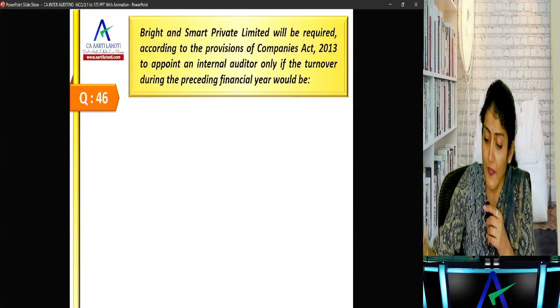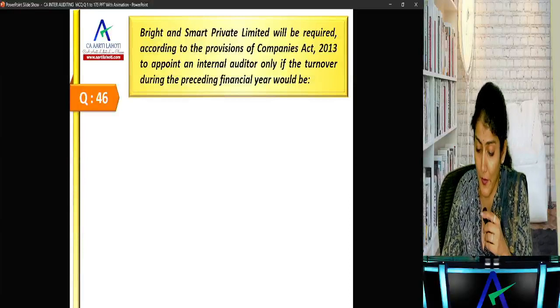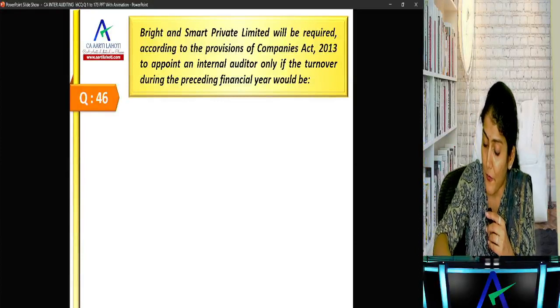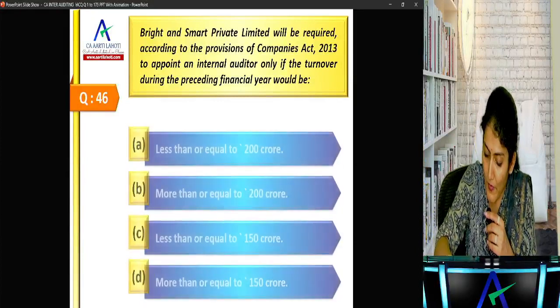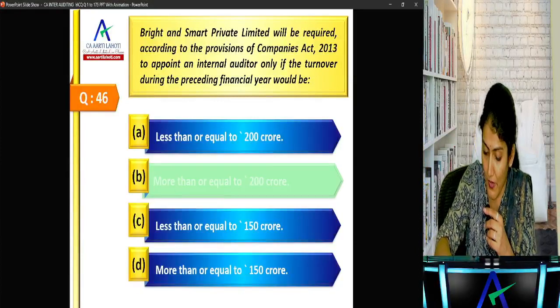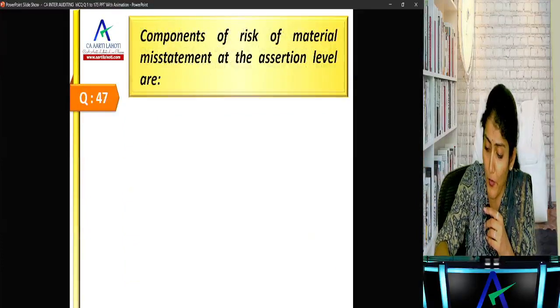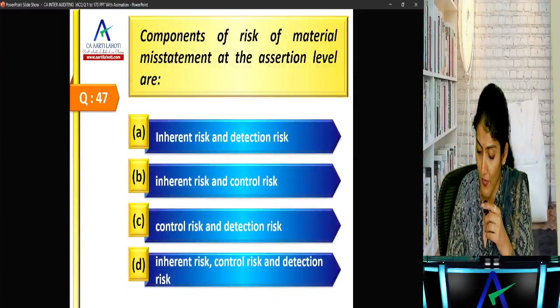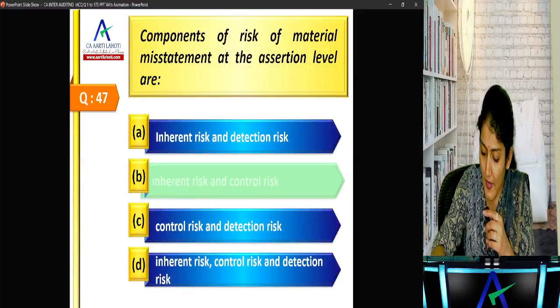Okay. Bright and Smart Private Limited will be required according to the provisions of the Companies Act to appoint an internal auditor only if the turnover during the preceding year would be, right, more than or equal to 200 crore. Okay. Right. Then components of risk of material misstatement at the assertion level are inherent risk and the control risk.